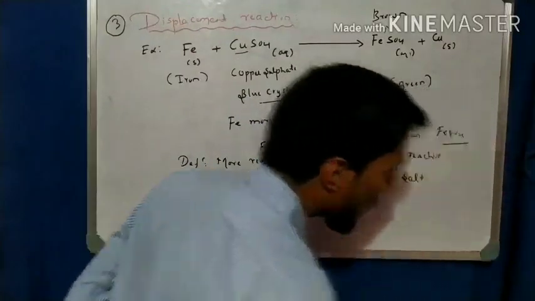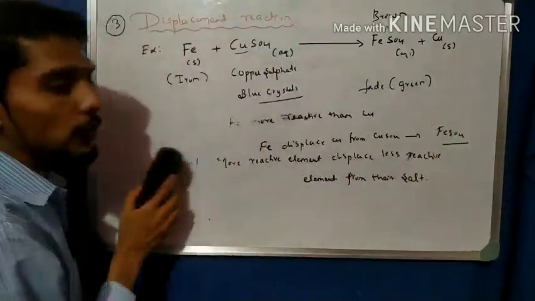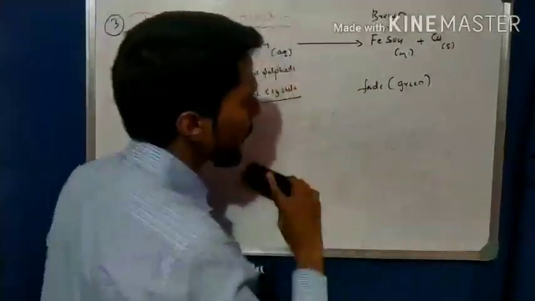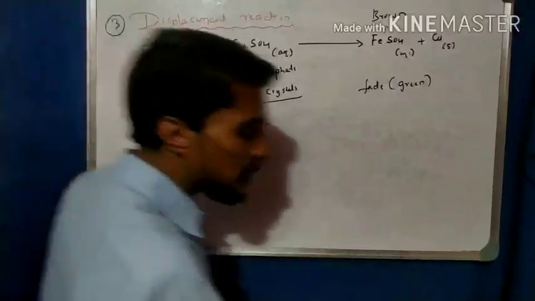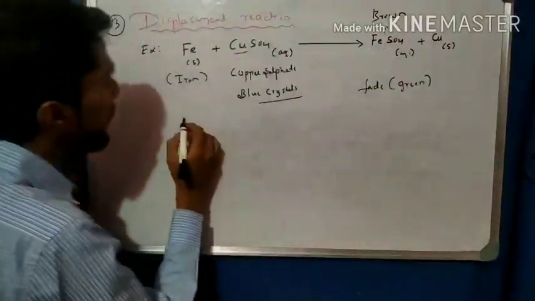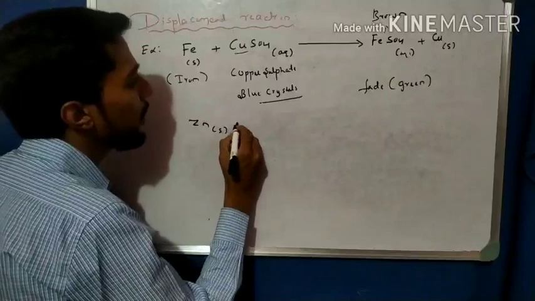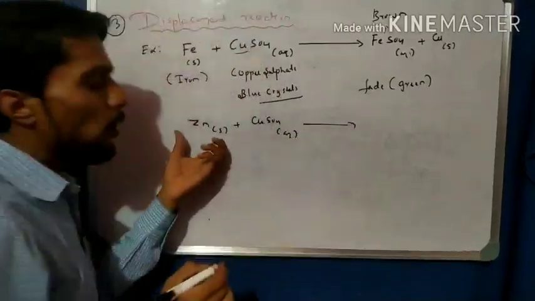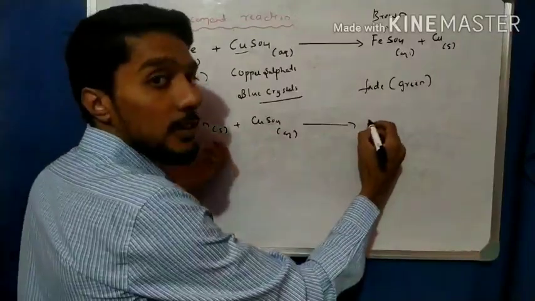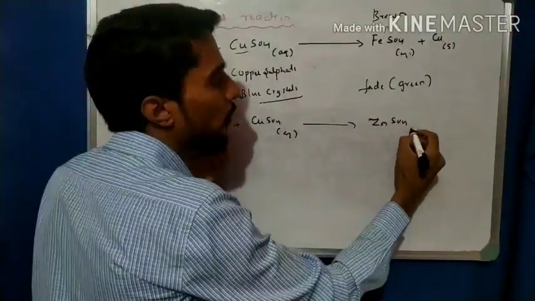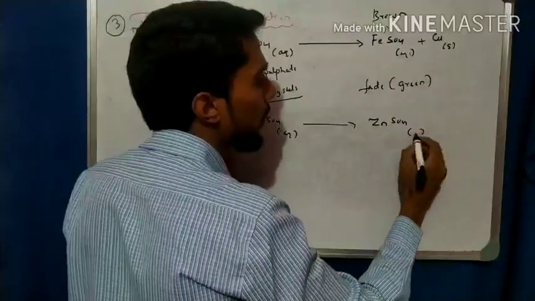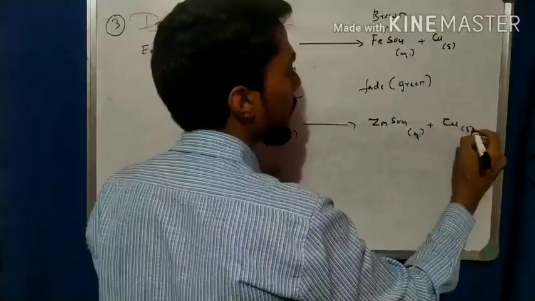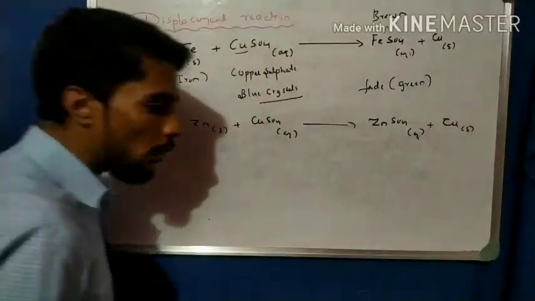Let us take another example of displacement reaction. Note this one. Let's come to the next one. Another example: the metal is zinc. Zinc solid plus copper sulfate solution, which is aqueous. So we observe what happened. Zinc is more reactive, so which answer is right: ZnSO4, aqueous, plus Cu, solid. This reaction is obtained.